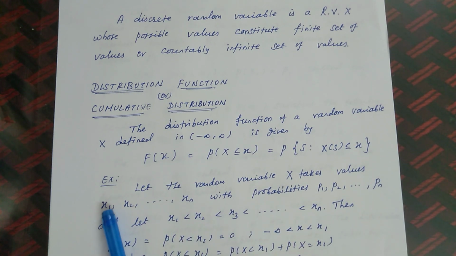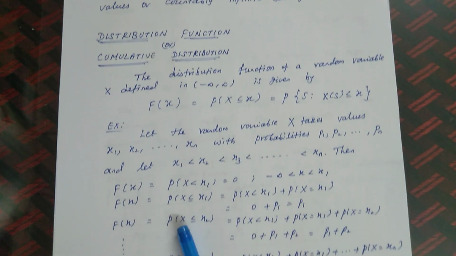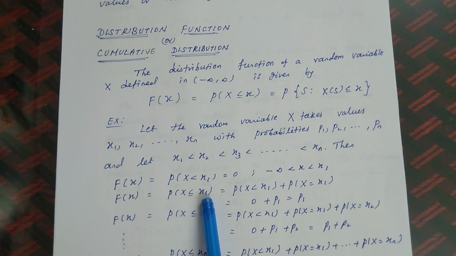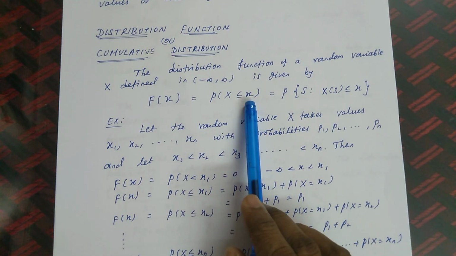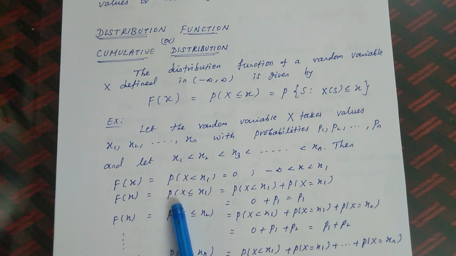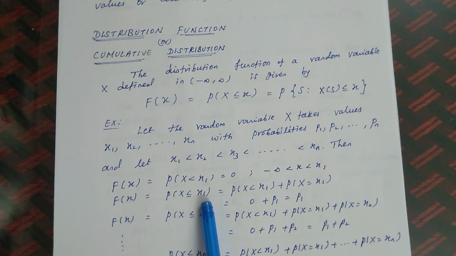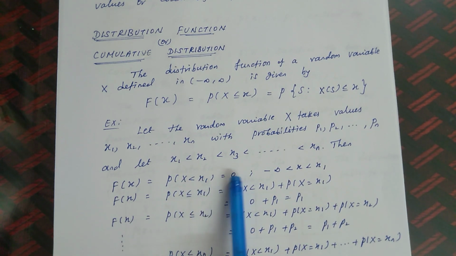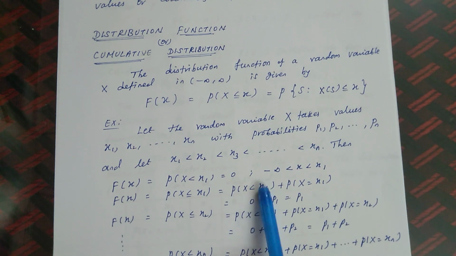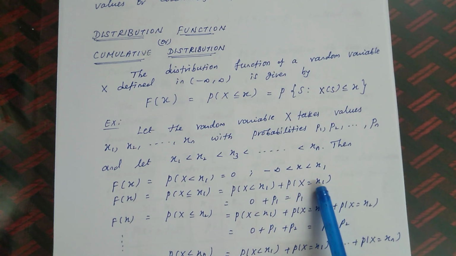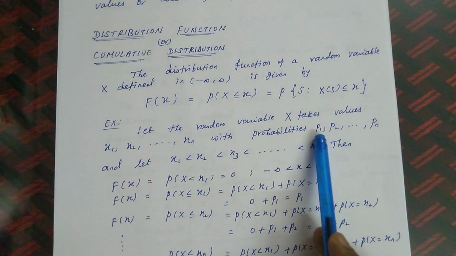What is the next value? The next value is x1. So the distribution function F of x is equal to P of X less than or equal to x1, following the general definition. P of X less than or equal to x1, the first value, can be split as P of X less than x1 plus P of X equal to x1. We have just seen that P of X less than x1 is 0. So for the first term the value is 0, and for P of X equal to x1, the probability is p1.